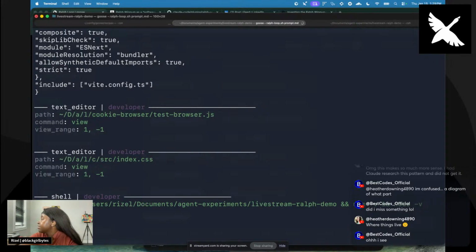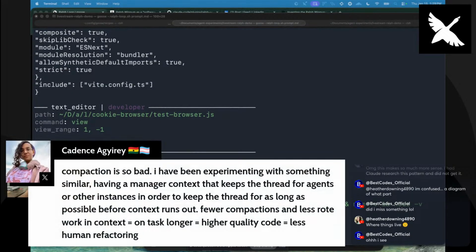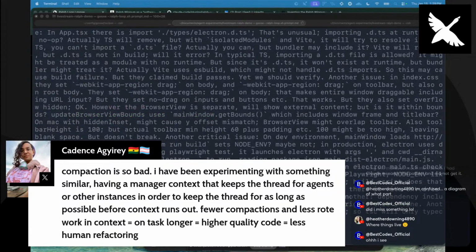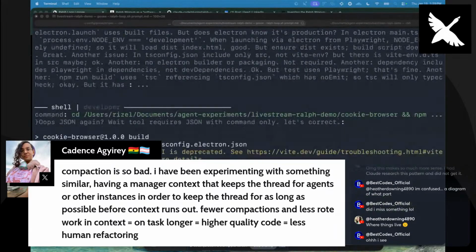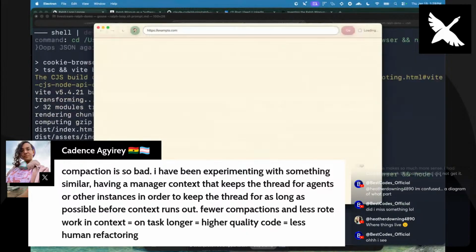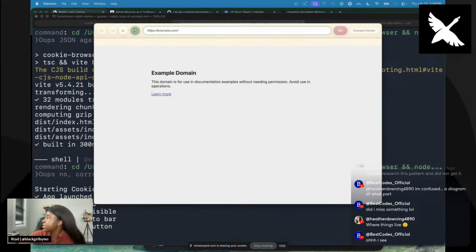Let's see the chat while this is going. There's a lot in this chat. All right. So I'm going to highlight this one from Cadence. Compaction is so bad. I've been experimenting with something similar, having a manager context that keeps the thread for agents or other instances in order to keep the thread for as long as possible before the context runs out. Fewer compactions and less rote work in context equals a longer task, higher quality code, less human refactoring. I love that. I love that.